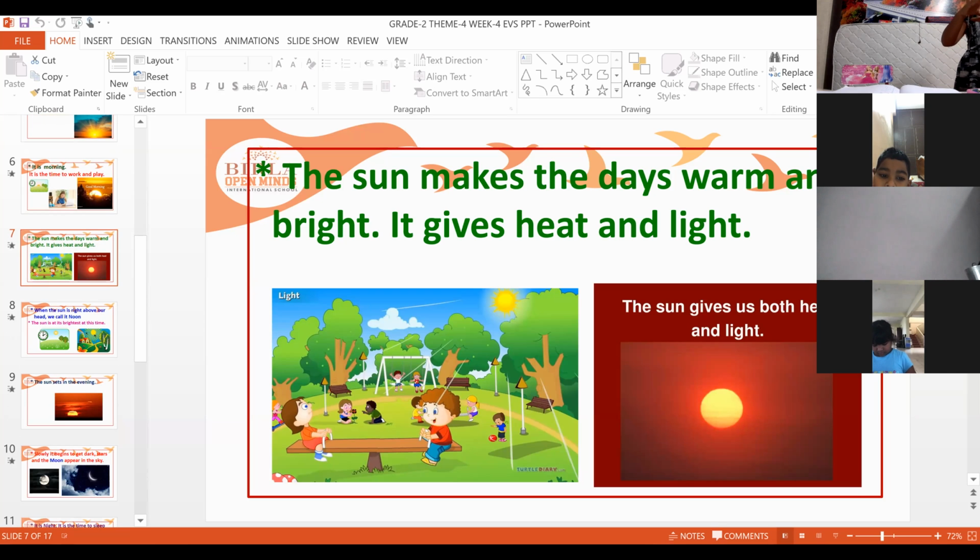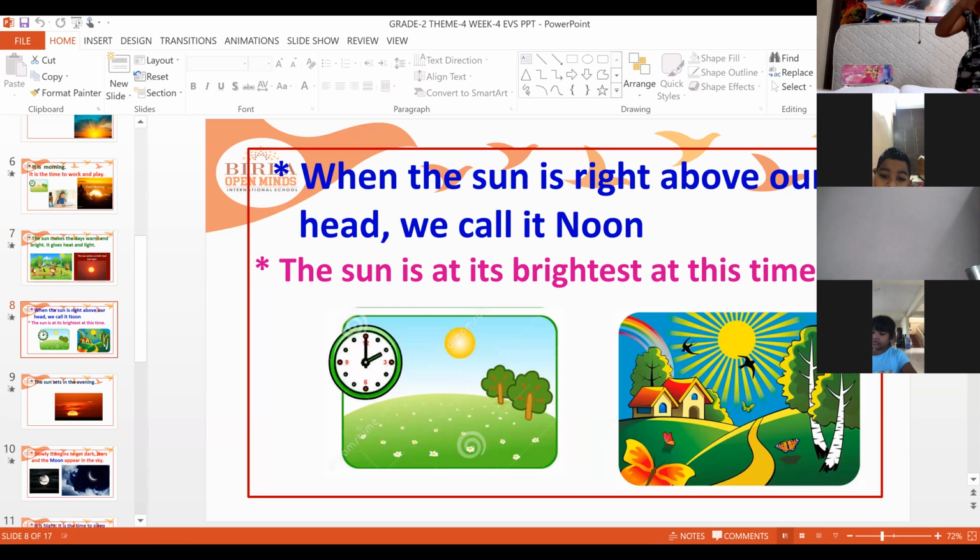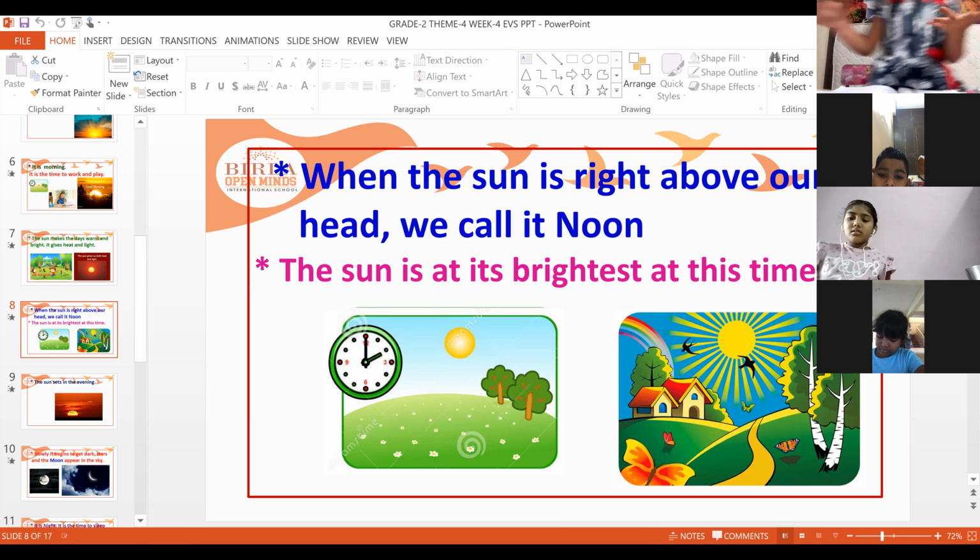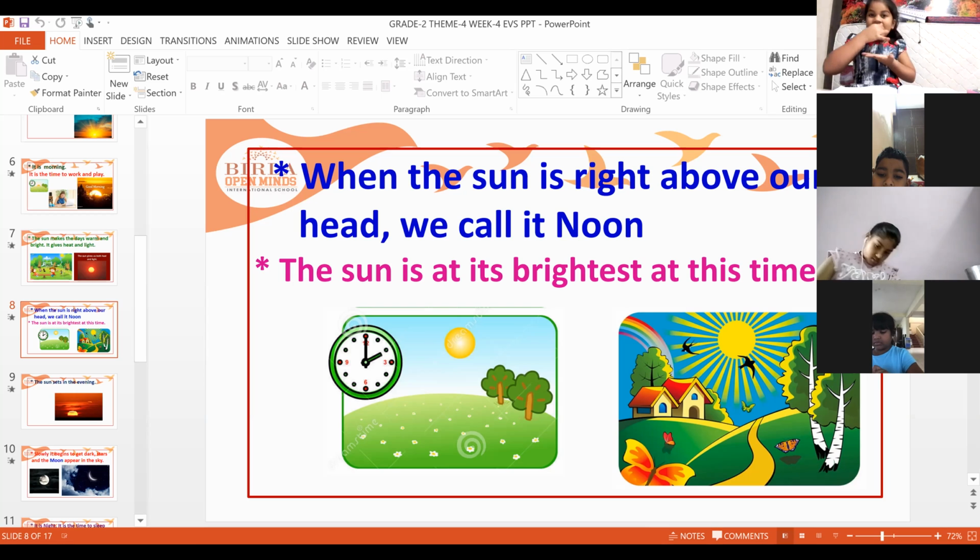Next, when the sun is right above our head, we call it noon. The sun is at its brightest time, meaning you can see the sun very brightly because it is right above our head directly. So that time is called noon.